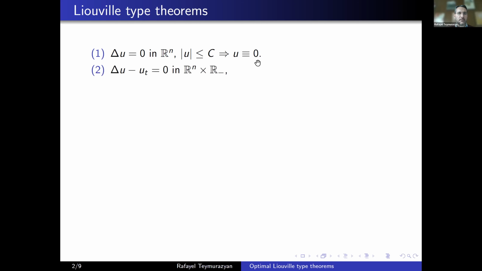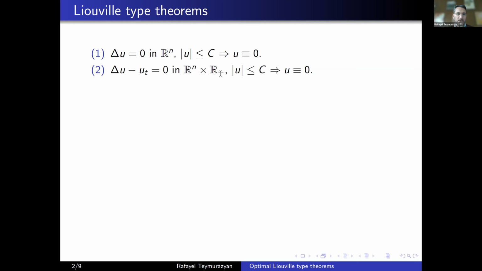The same conclusion is valid for parabolic equations as well. If you have a caloric function in the space, and it's bounded, then it has to be a constant. By the way, these solutions defined for past time are referred to in the literature as ancient solutions. So ancient solutions must be constant.